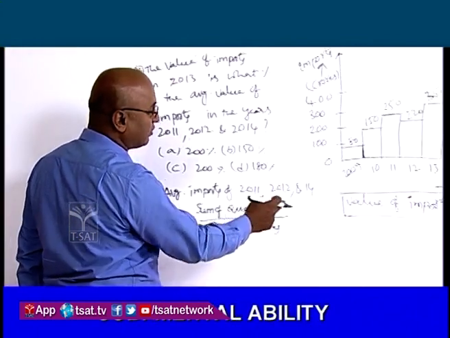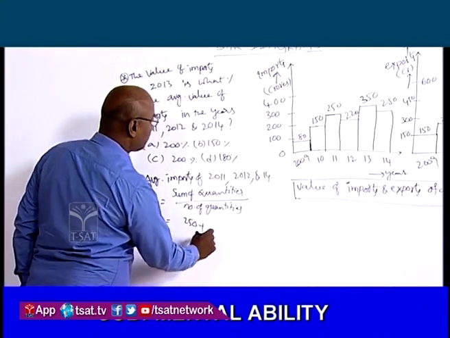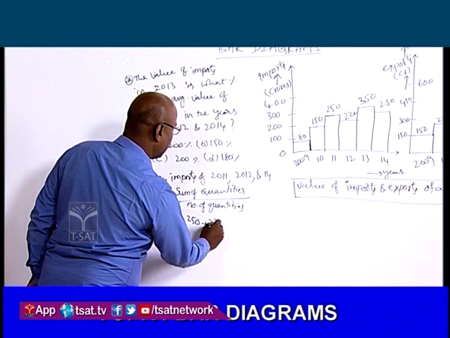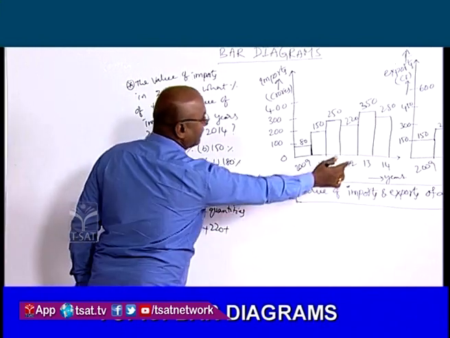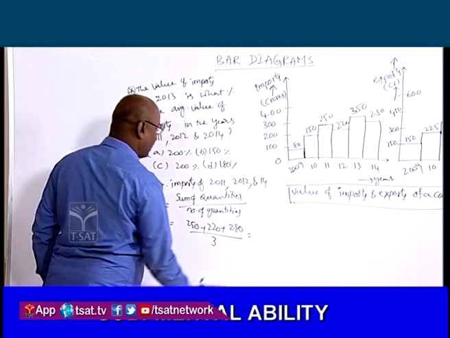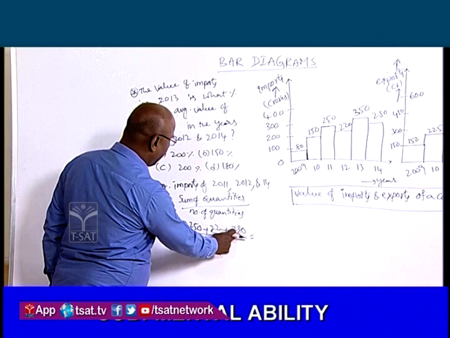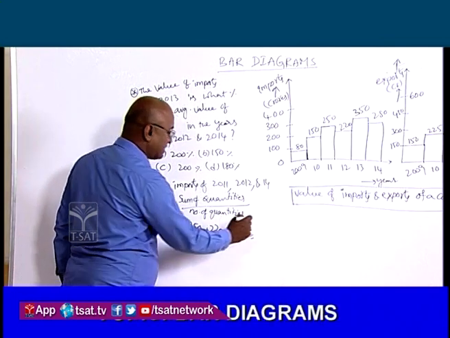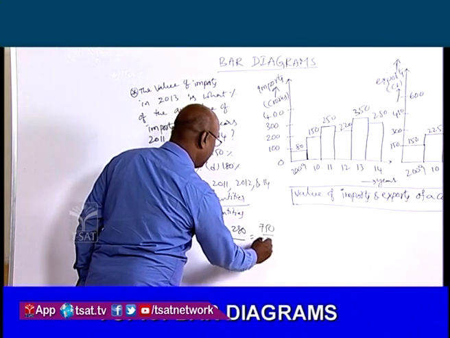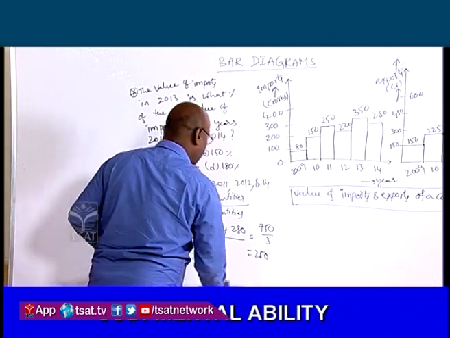Number of quantities. So that is equal to, in 2011, imports is equal to 250, and in the year 2012 it is 220, and in the year 2014 it is 280. By number of quantities are 3. Now 250 plus 220 plus 280, that is equal to 500, and 250, that is 750, by 3, that is equal to 250. So average is equal to 250.